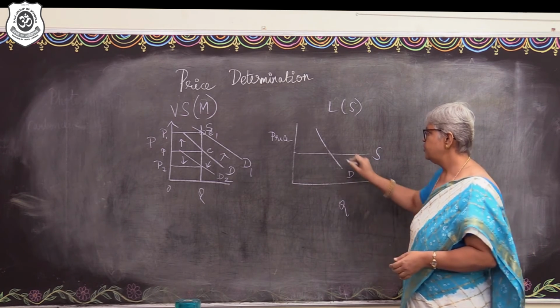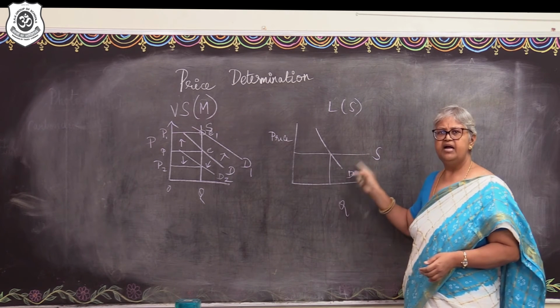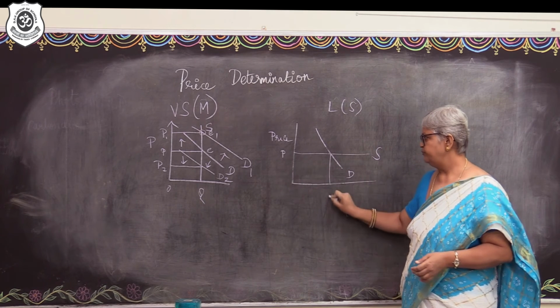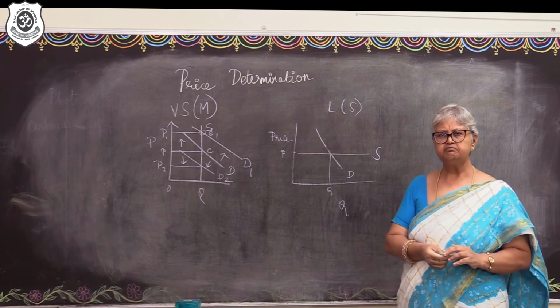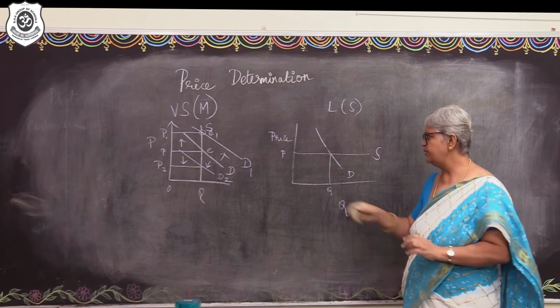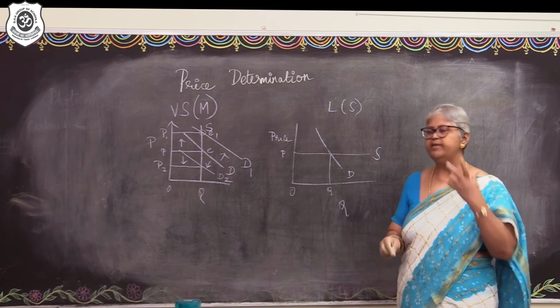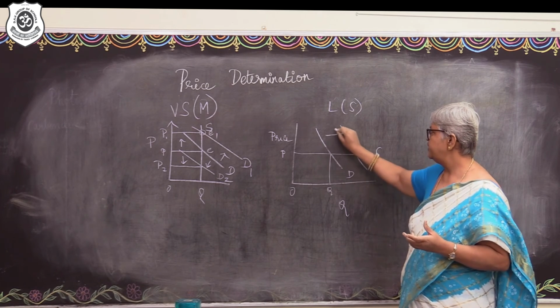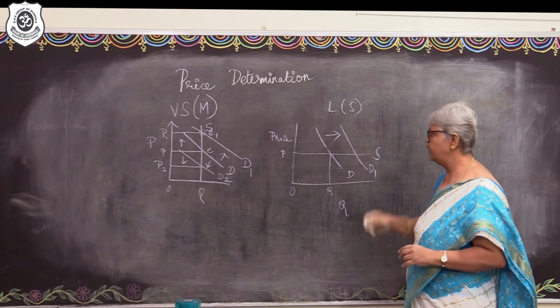Let's understand, this is the equilibrium attained when D is the demand and S is the supply curve. The market price could be P and the market output probably is Q. The output that is transacted is probably OQ at OP price. Now, when there is going to be an increase in the demand, the curve will shift from D to D1.